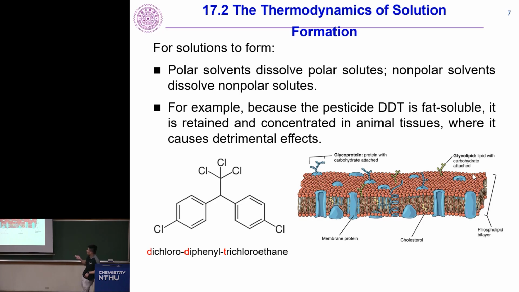It's a pesticide, so it kills insects, and it also kills plants, because it actually kills the membrane. It's fat soluble, so it is retained and concentrated in animal tissues where it causes detrimental effects. Because DDT is nonpolar, it's going to dissolve in nonpolar environments. And your membrane, of course, is nonpolar, so it's going to dissolve in the membrane and just break it apart because it's so big. So it's going to kill animals and kill plants.